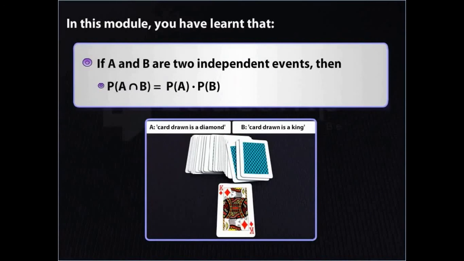If A and B are two independent events, then the probability of A and B is equal to the probability of A into the probability of B.